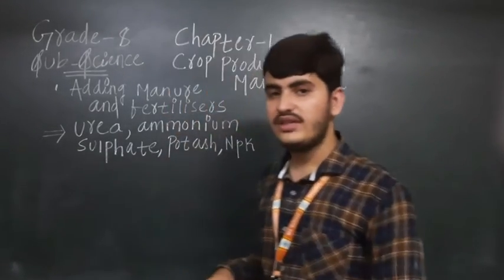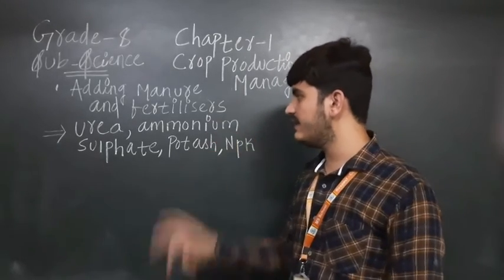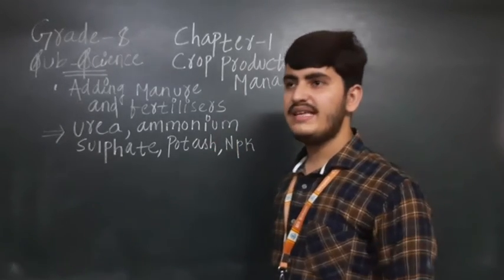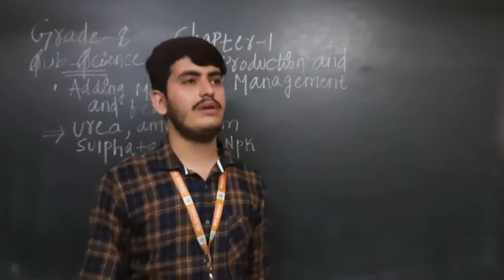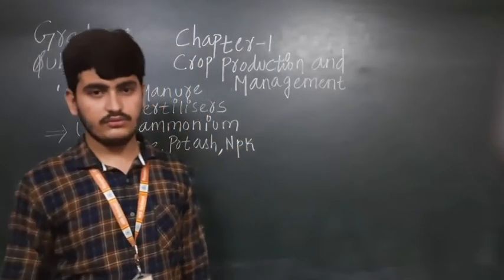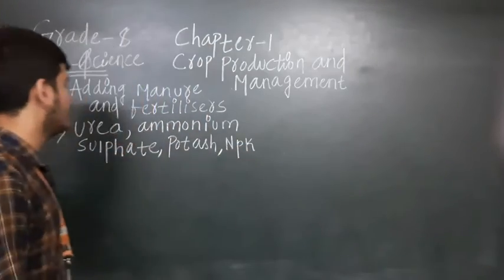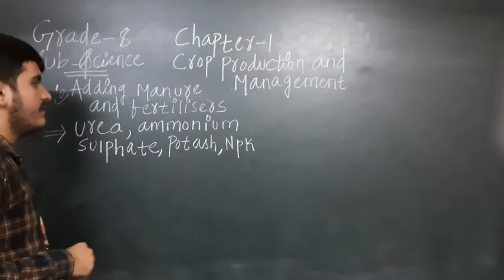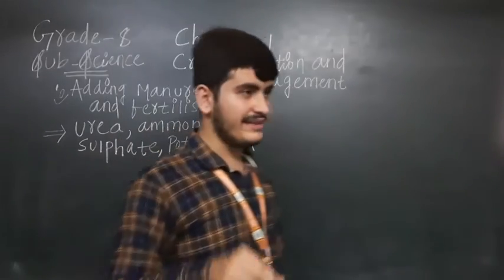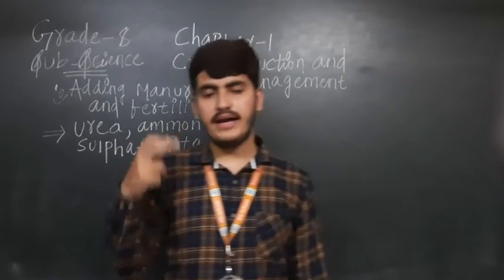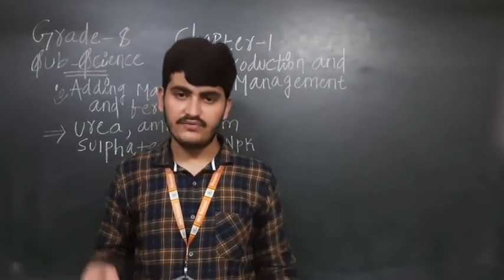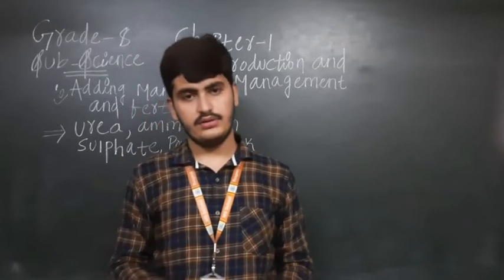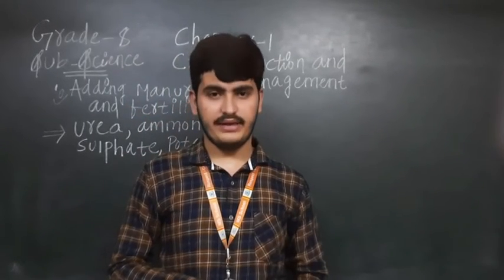Now the third step which they have to do is adding manure and fertilizers. Why are farmers adding manure and fertilizers to the soil? This is a good question also, and this is the third point which the farmer has to do. Means the farmer has to add manure and fertilizer to the soil. But in my mind a question arises: why does the farmer have to add it? Why do they have to add it, beta?